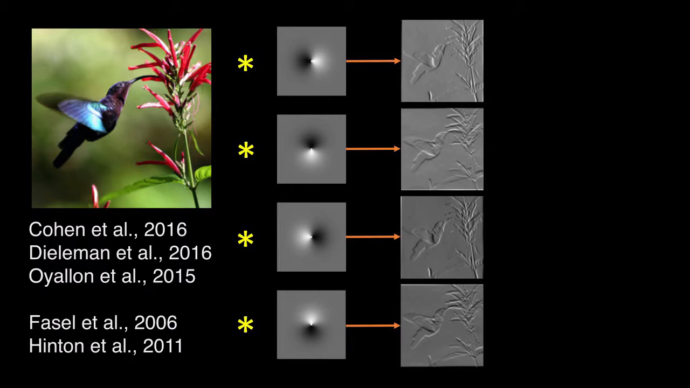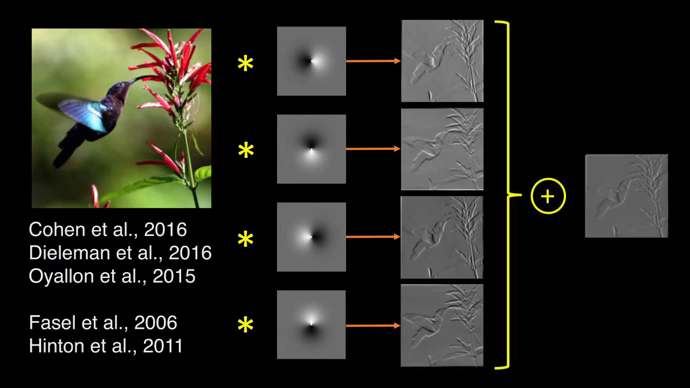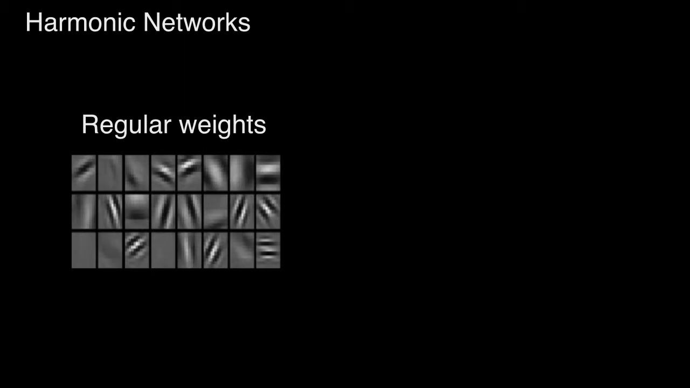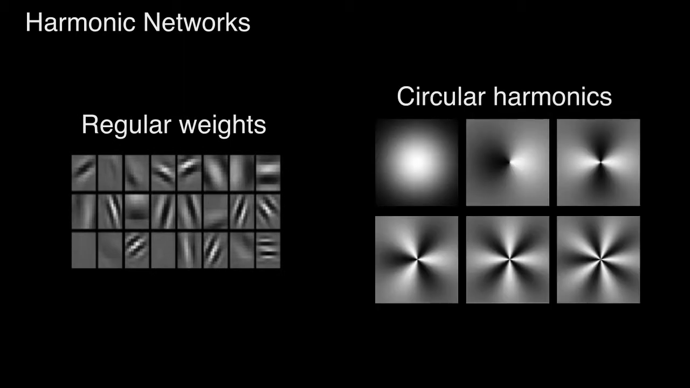Others have tackled the problem by averaging predictions over multiple rotated copies of the input, but again, this is only discrete and loses all local rotation information. Our solution is to replace regular CNN weights with a basis of circular harmonics, hence the name Harmonic Networks.